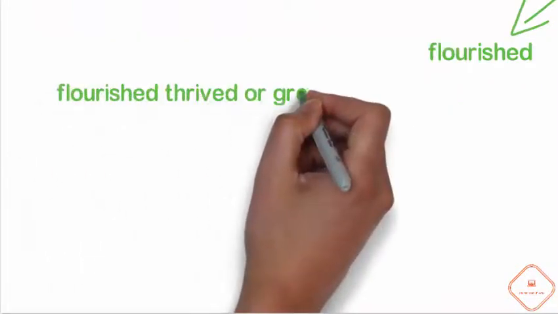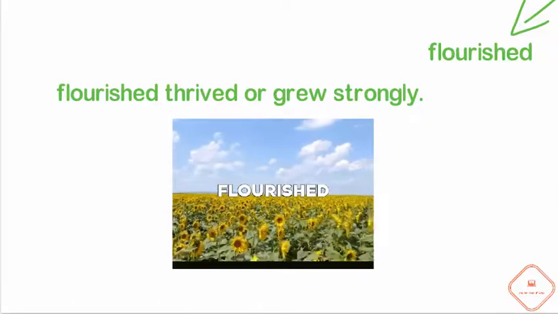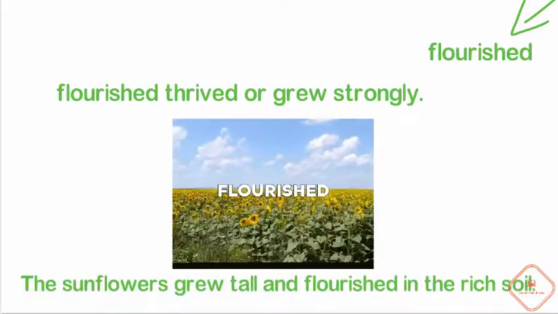Flourished. Flourished means to thrive or grow strongly. So, like in this example, the sunflowers grew tall and flourished in the rich soil. So when it grows very well or strongly, this is flourished.